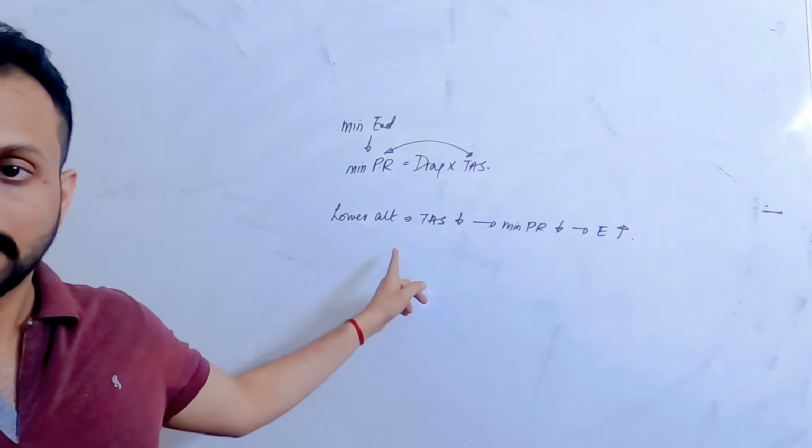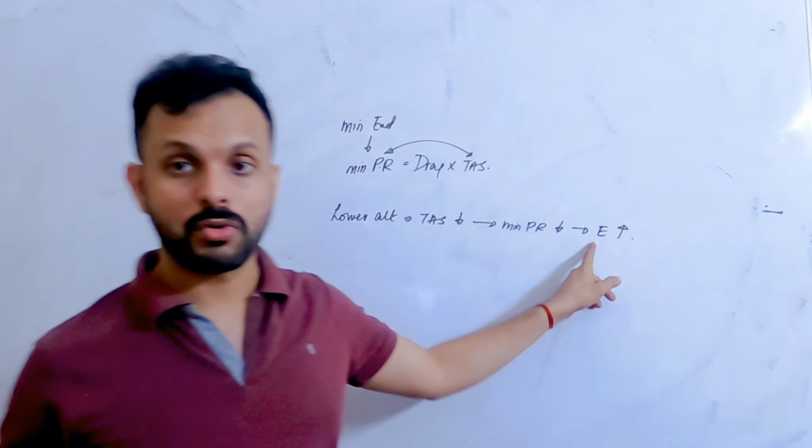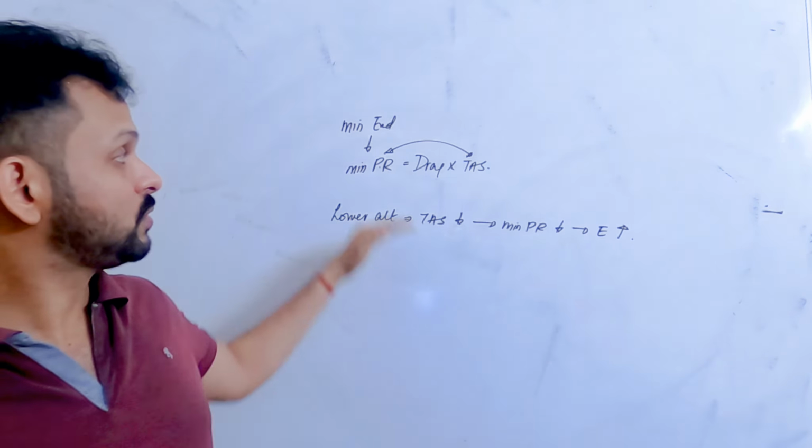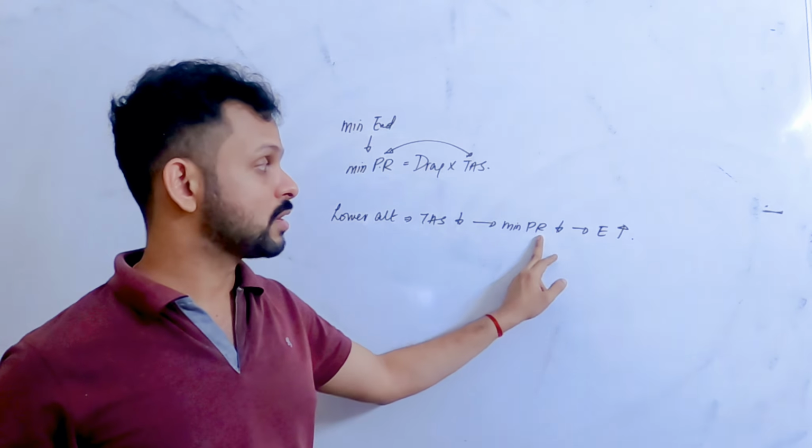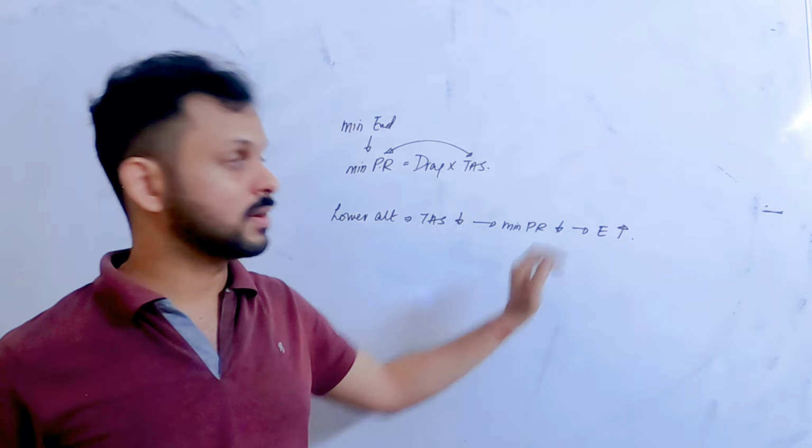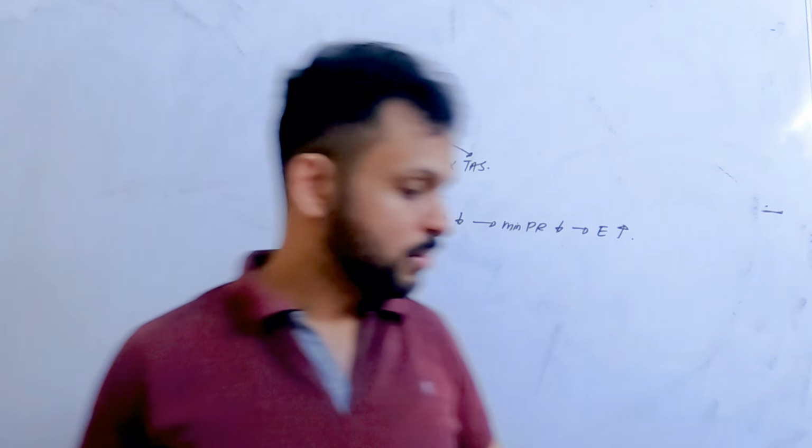Do you understand this? Why is endurance more at lower altitudes? At lower altitudes, TAS is actually lesser, and therefore the minimum power required is less and endurance is more. Right? We can write one line.